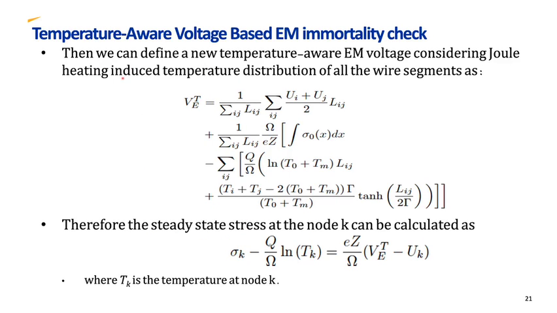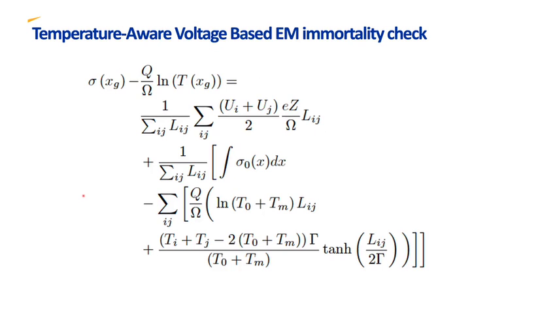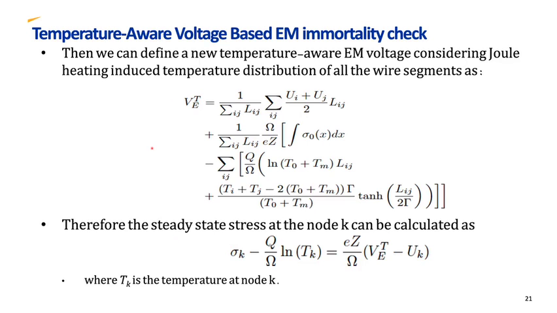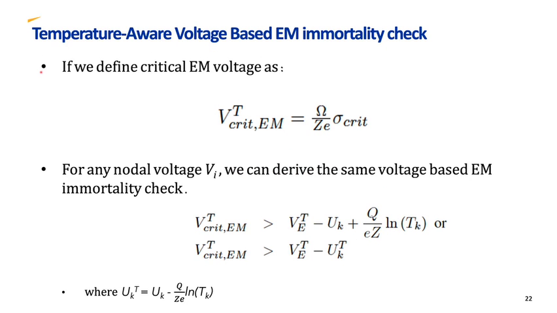Then we can define a new temperature over EM voltage considering the Joule heating induced temperature distribution of all the wire segments as this equation. Therefore, from the equation in the previous slide, this equation, and this definition, the steady state stress at node K can be calculated as this equation, where Tk is the temperature at node K. If we define critical EM voltage as this equation, for any node we can derive the same voltage-based EM immortality check as you can see.